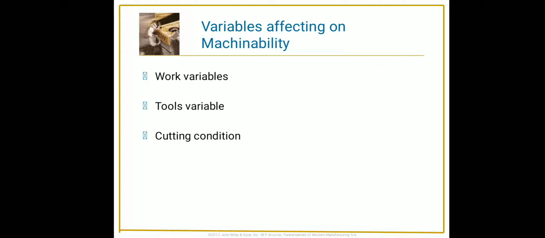They include three variables: work variable, tool variable and cutting condition.